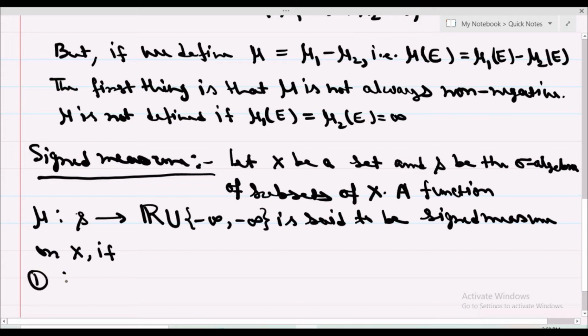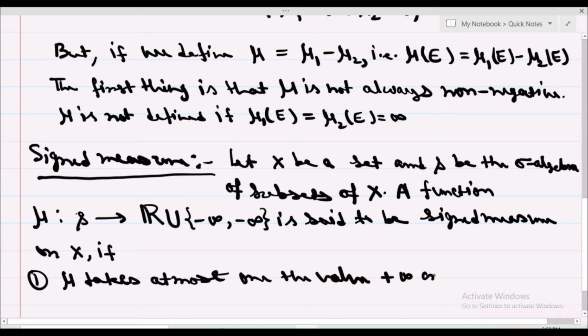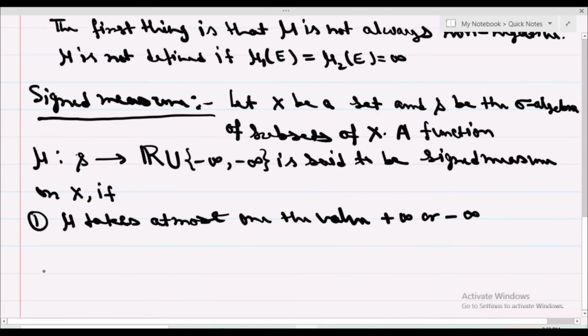Number one, mu takes at most one of the values plus infinity or minus infinity. Second, mu of empty set is 0.